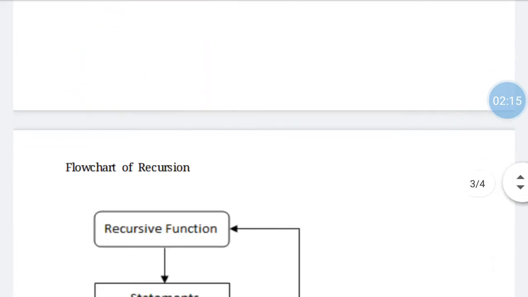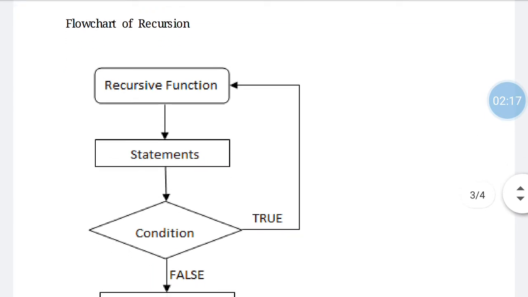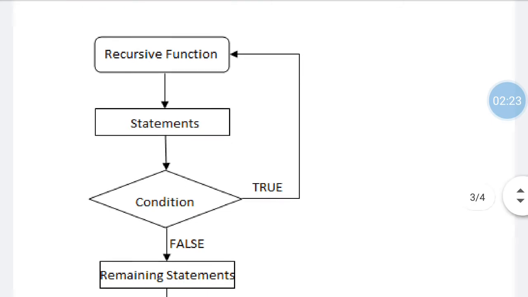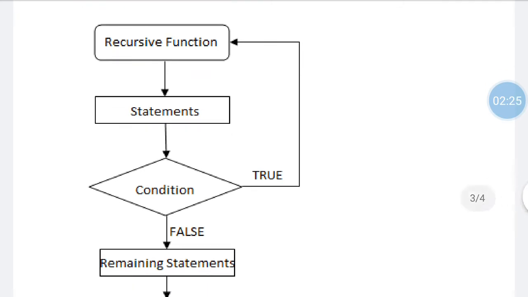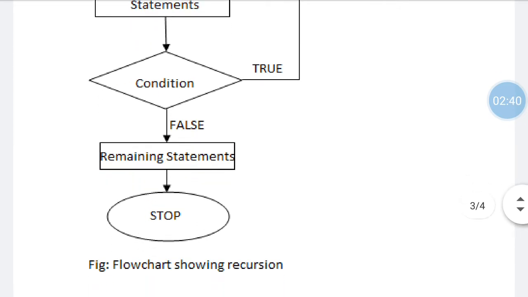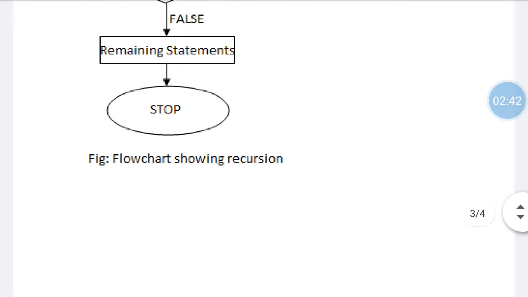And here we have a flow chart of a recursive function, showing how the recursive function works in a program. With a recursive function, if the condition is true, then it will call the recursive function, and if the condition is false, it will execute the remaining statements, and then the execution will stop.